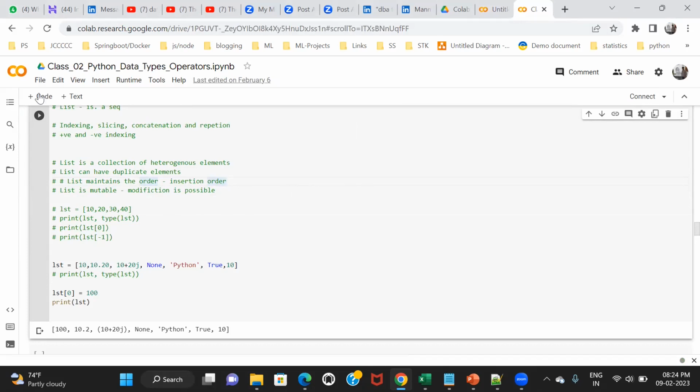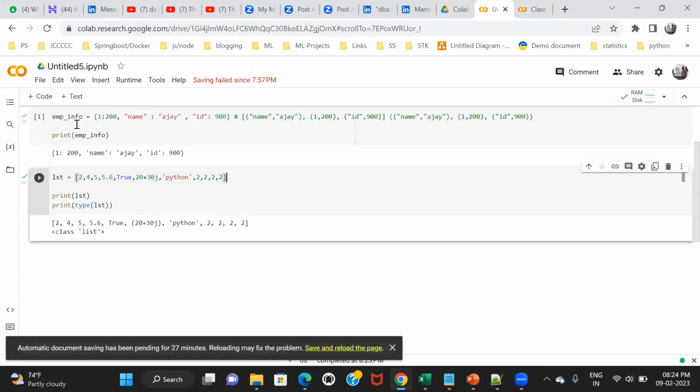Yes. Okay. Next property is list is mutable. Okay. What do you mean by mutable? Mutable means I can modify, I can change. For example, let's suppose I created this list initially.